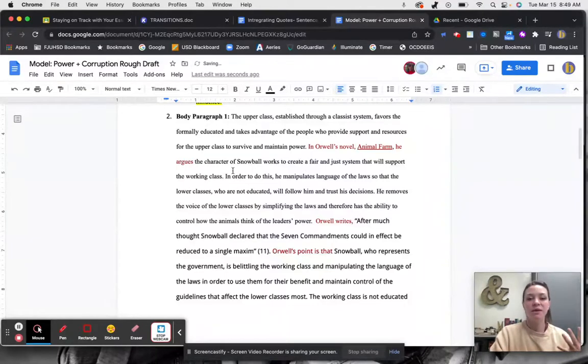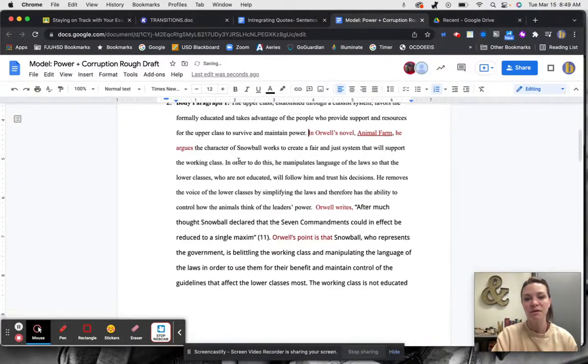So that's before I do my quote at all. So he argues the character of Snowball works to create a fair and just system that will support the working class. In order to do this, he manipulates the language of the laws, and then I explain how he's manipulating the language of the laws.